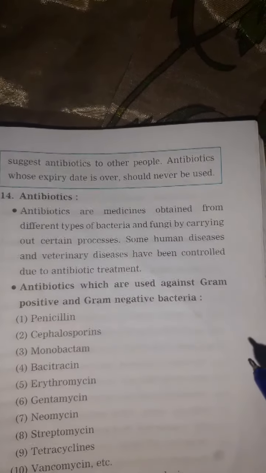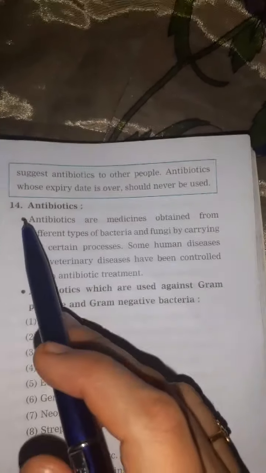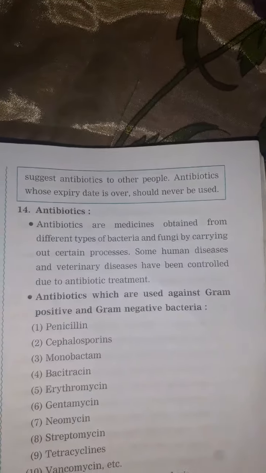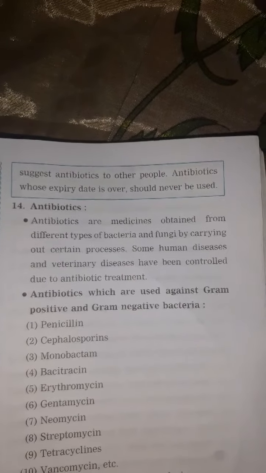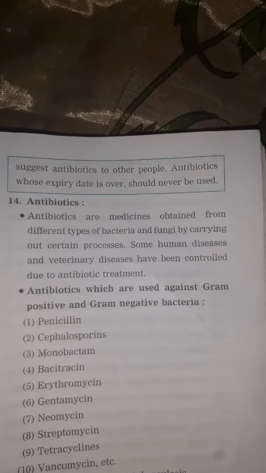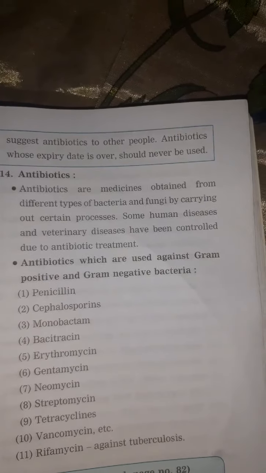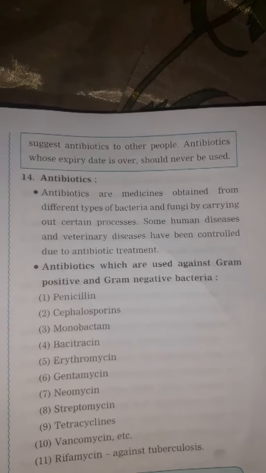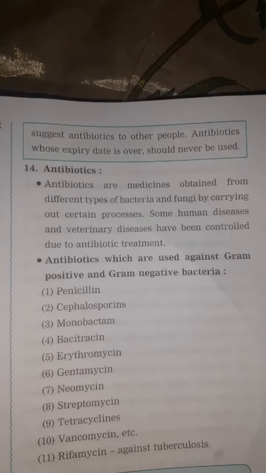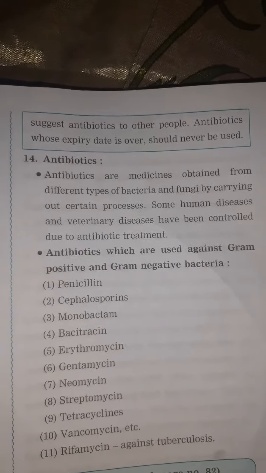Next important microbial product is antibiotics. There are many antibiotics which are very useful, and we get them from microorganisms. We cannot make them from any chemical. Nowadays, many antibiotics are easily available to us, and the majority of them come from microorganisms. So antibiotics are usually what we call medicines.